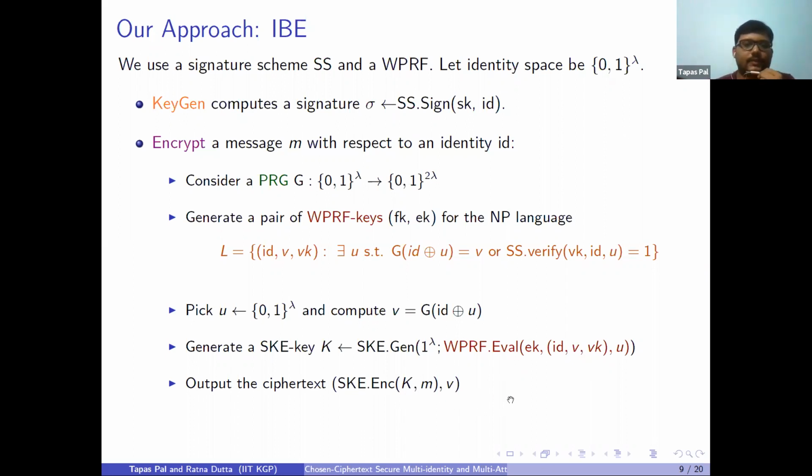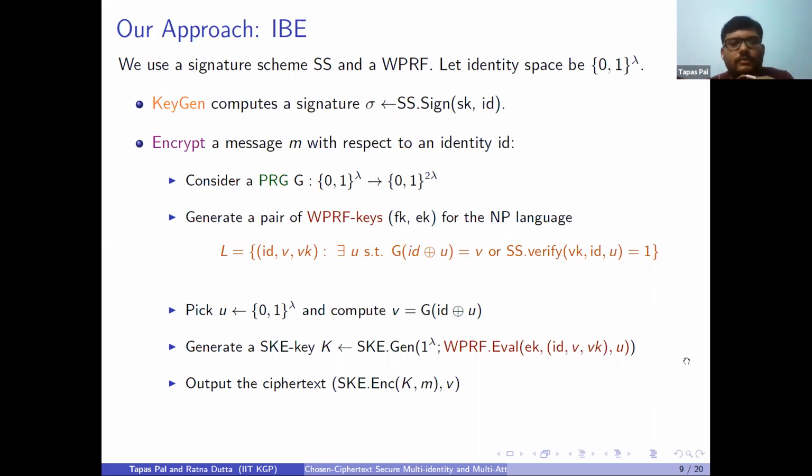Okay. So the decryption is very simple. I am not discussing it here because if you have sigma, the secret key corresponding to the identity ID, then we can use it to generate the same pseudorandom value corresponding to the statement (ID, VVK). So therefore, you can recover K using V, and then you can decrypt the ciphertext.